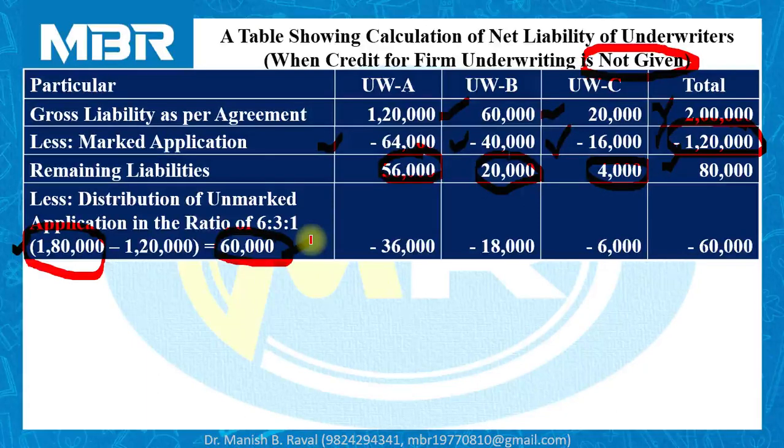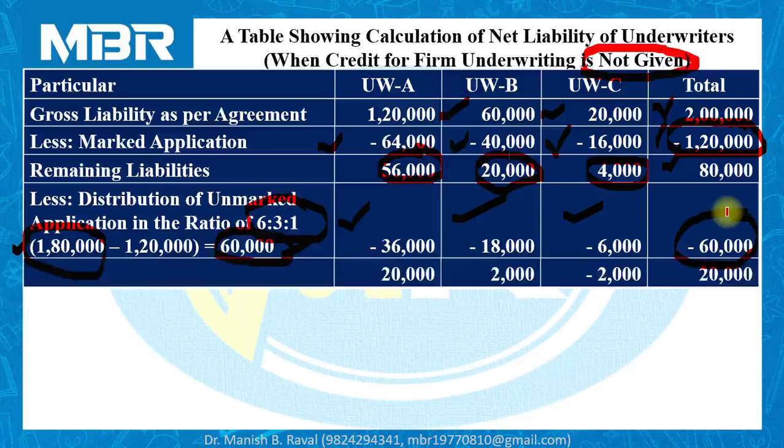Here, no information is given, so we have to distribute unmarked applications among underwriters A, B, and C in the proportion of their gross liability. The proportion of gross liability is 6:3:1. So 36,000 transferred to A, 18,000 to B, and 6,000 to C. In this way, we have distributed total unmarked applications for 60,000 shares.